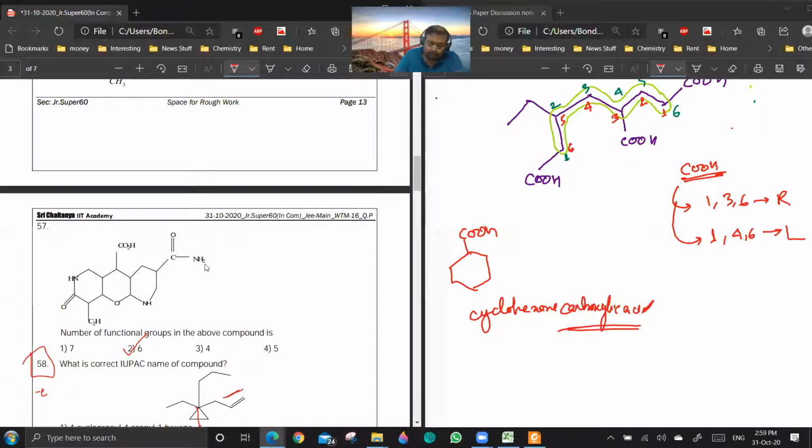So 57. Number of functional groups in the above compound. Now you see, this is a 2-degree amide. This is a 1-degree amide. This is a carboxylic acid. This is an ether. This is an amine. So 1, 2, 3, 4, 5. Ether is not a functional group, no? Yes, sir.